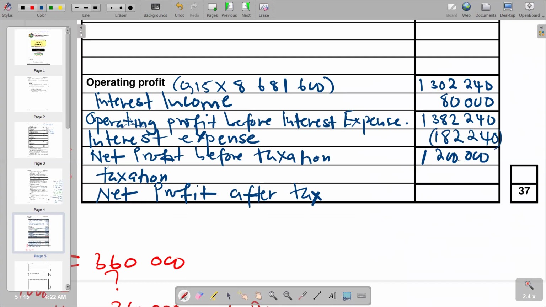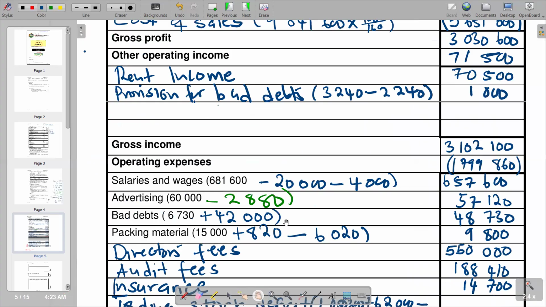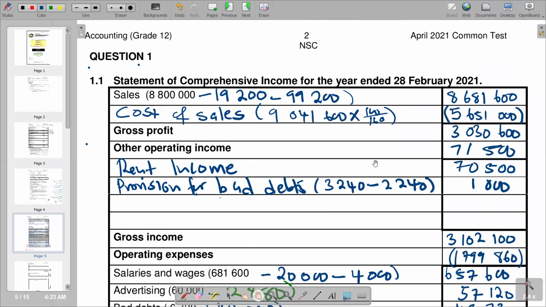Obviously, we should indicate this one in brackets so that it shows a subtraction. So from there, to get our net profit after tax, which is now going to be 840,000. So this is what we have, and this becomes the comprehensive income for the year ended 28th February 2021.